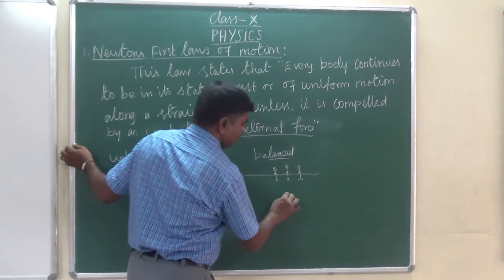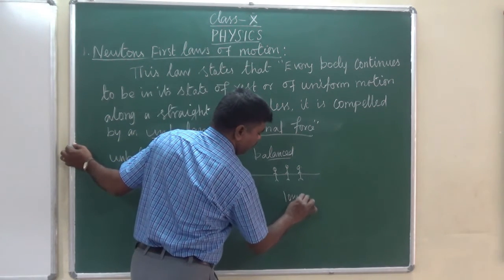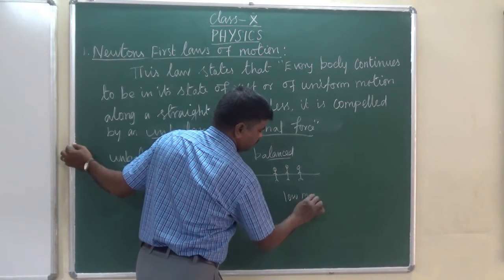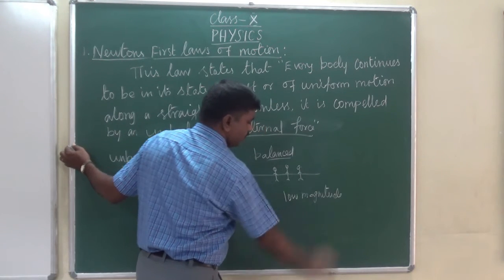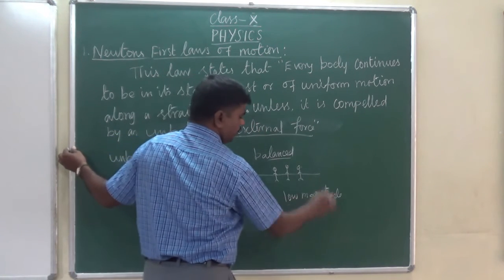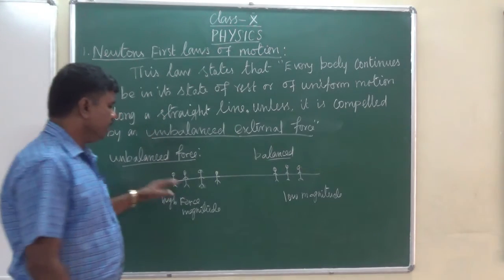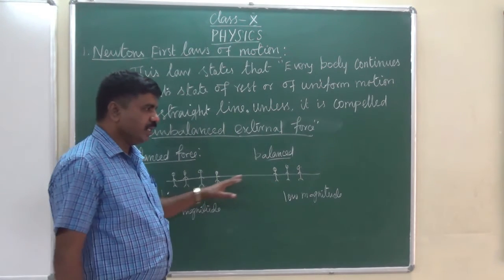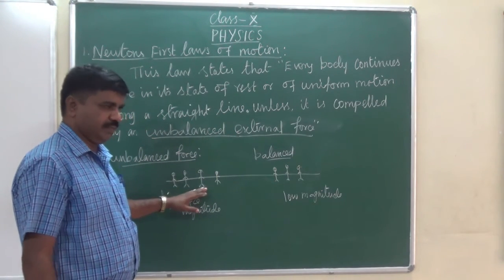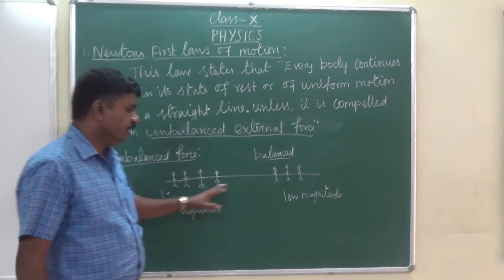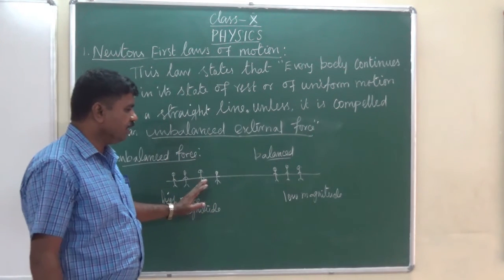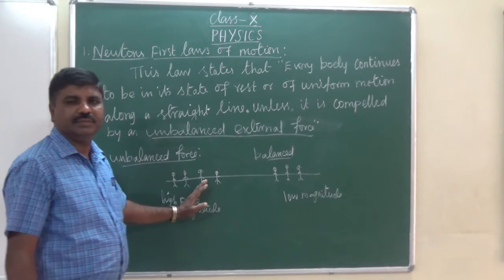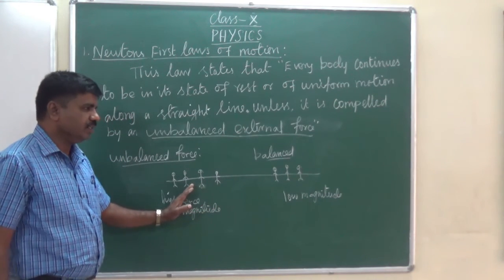Here it has somewhat low magnitude, or otherwise you can say low force. Comparing both sides, one has the higher magnitude and this side has the lower magnitude. So it will be pulled toward this side.